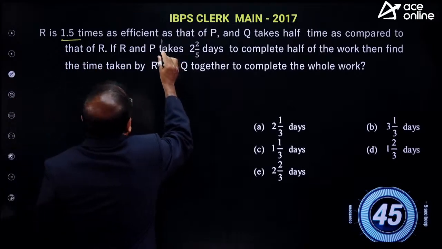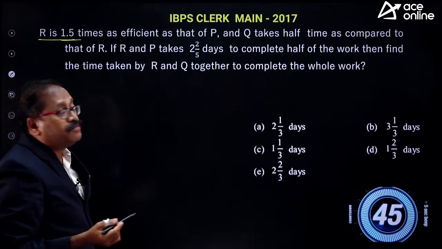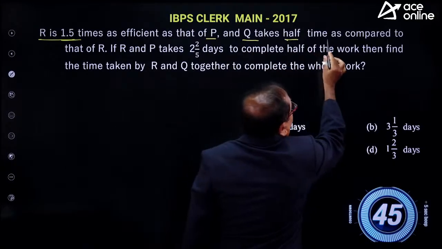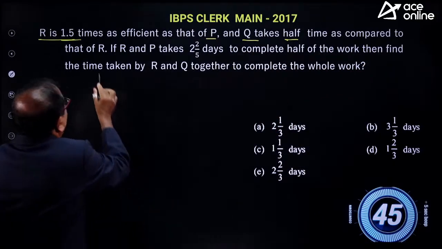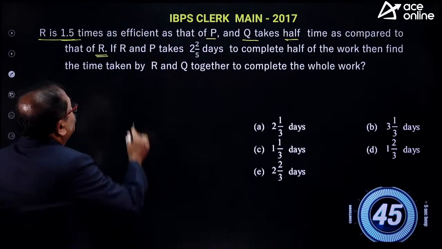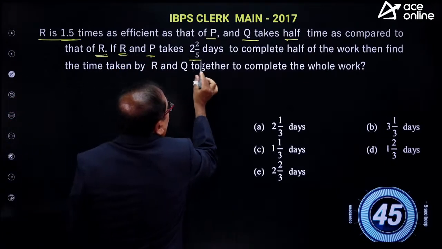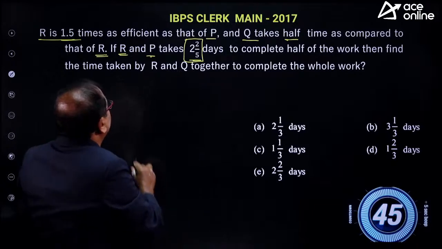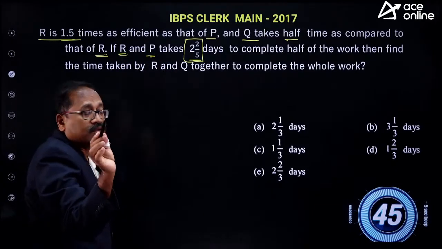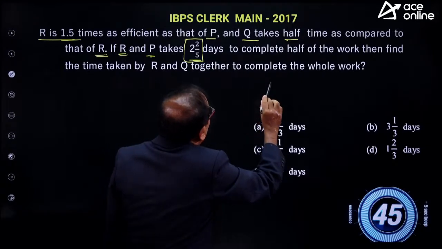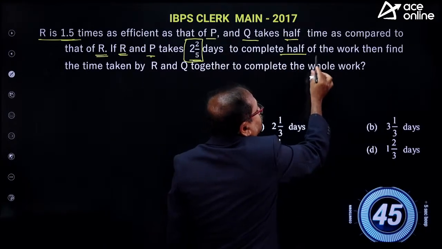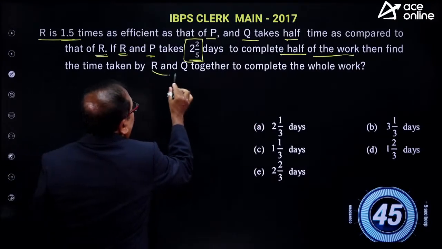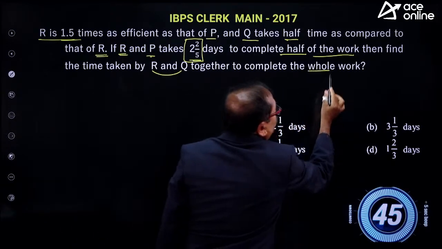R is 1.5 times the efficiency of P, and Q takes half the time compared to R. If R and P together take 2 by 5 days to complete half of the work, then find the time taken by R and Q together to complete the whole work.